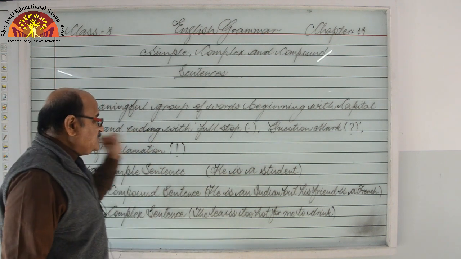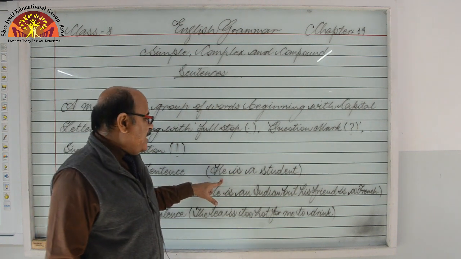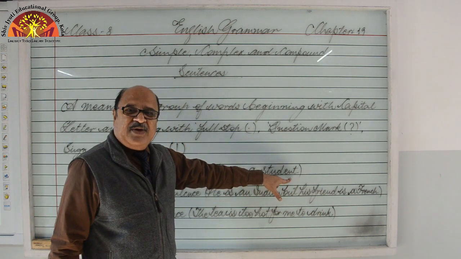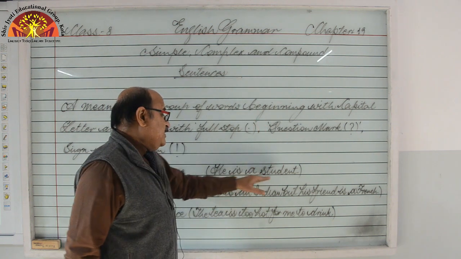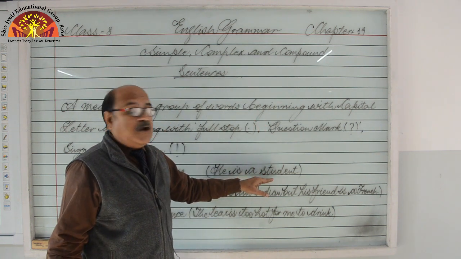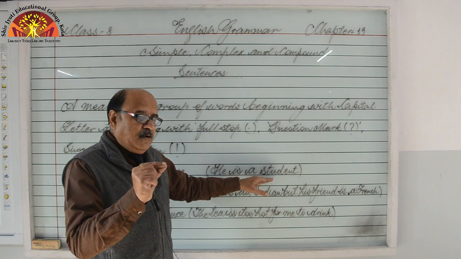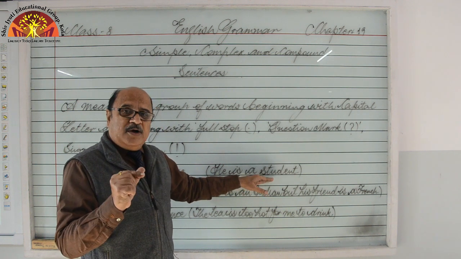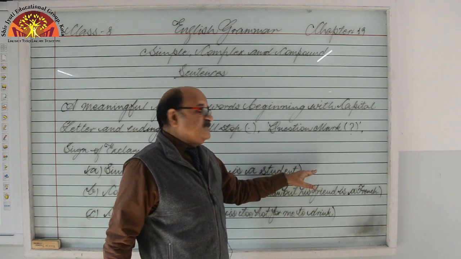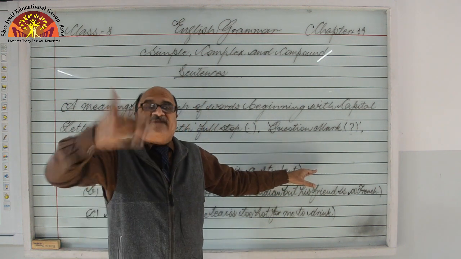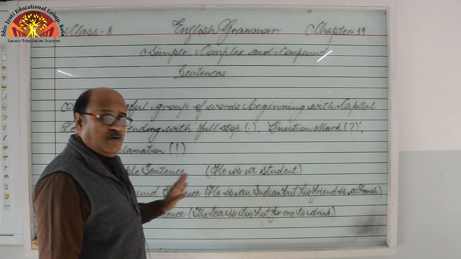Simple, right? One subject, you can see, and is a student. This is predicate. One sentence, one predicate. So we can call it a clause, but we cannot right now because only one clause cannot be called clause, but that is a sentence. But more than one simple sentences, when connected, they may be called compound.